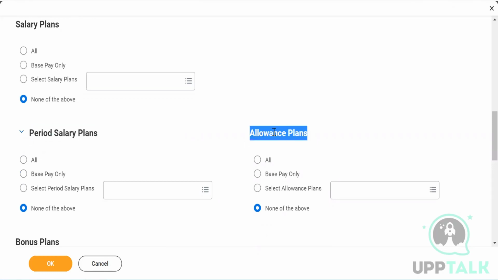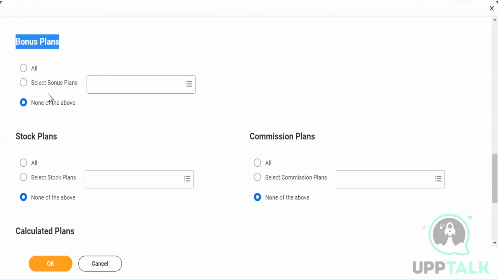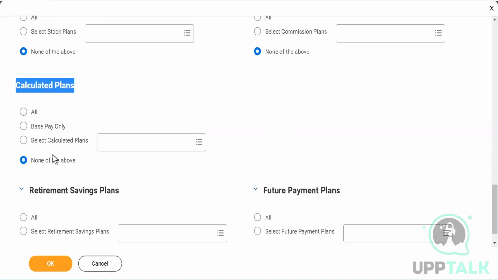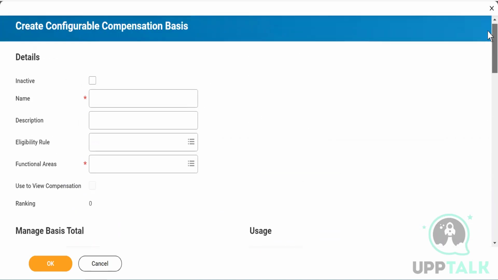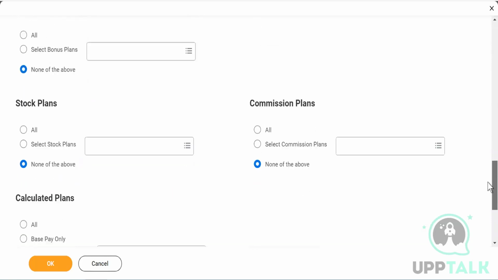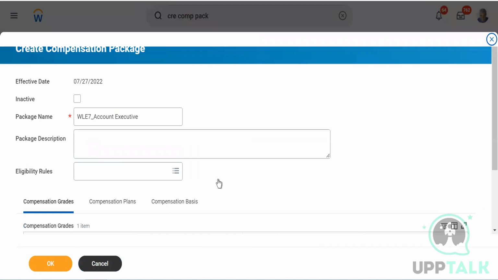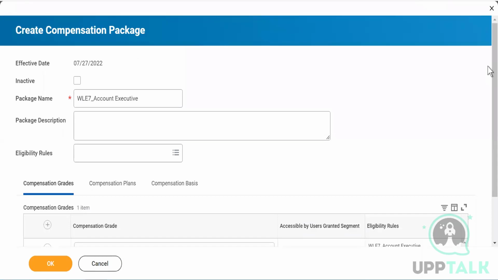And then the allowance plan is the same, we don't make any changes. But now you see there are bonus plans, stock plans, commission plans, calculated plans. All these are different, and they're all a chapter in itself. Retirement saving plan, future payment plan, right? All these things are part of your package which you want to use if you want to perform these advanced compensation. Under which module are these covered? Advanced compensation. You have more things in the advanced compensation.